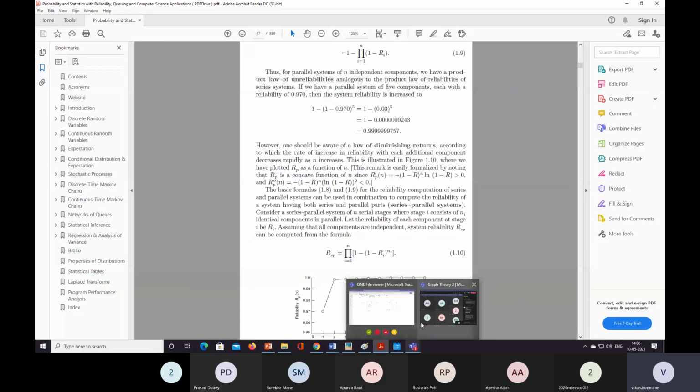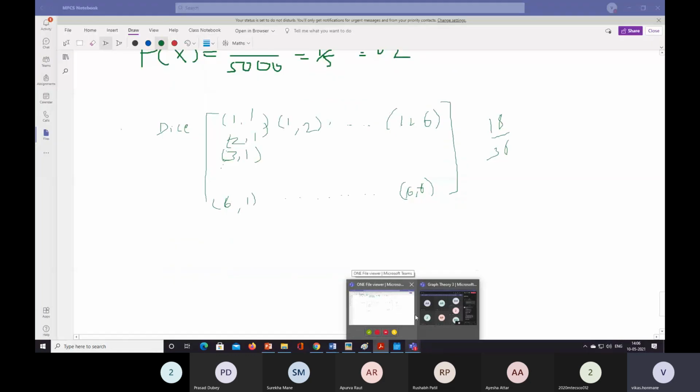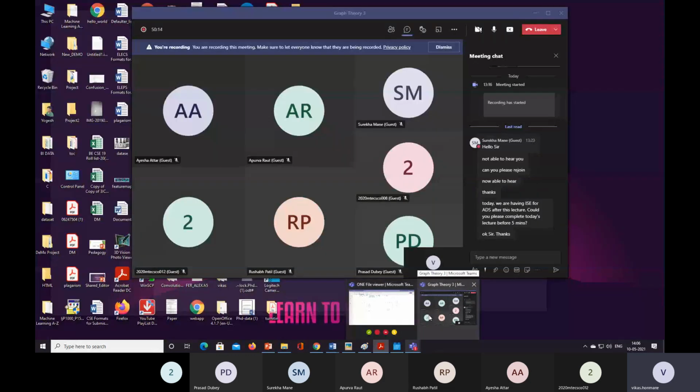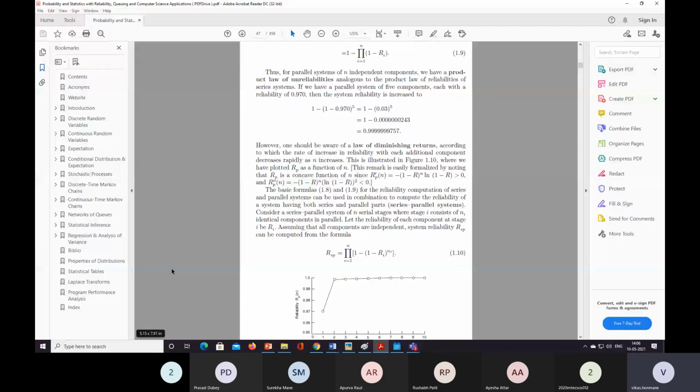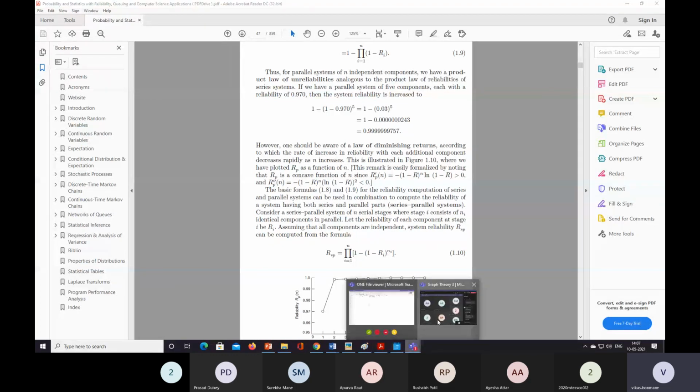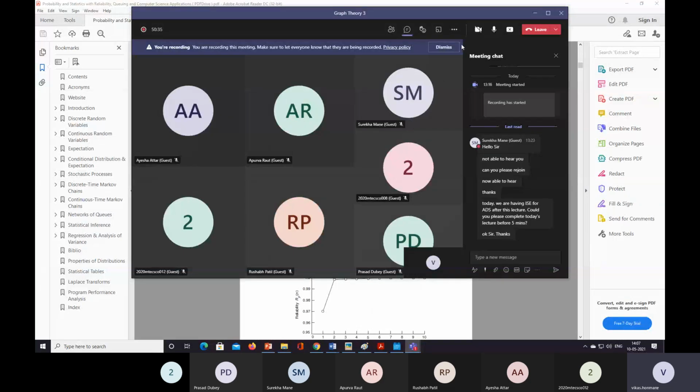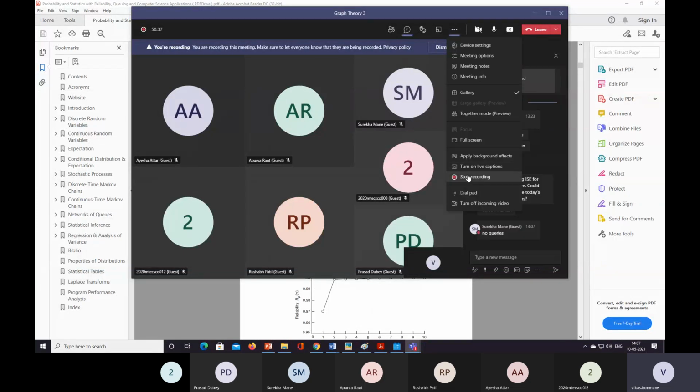Here, to this point we can stop. Any doubt till this point? We have discussed two points: one is conditional probability and independence. Any doubt? Okay, if there is no doubt, then you can leave the meeting.